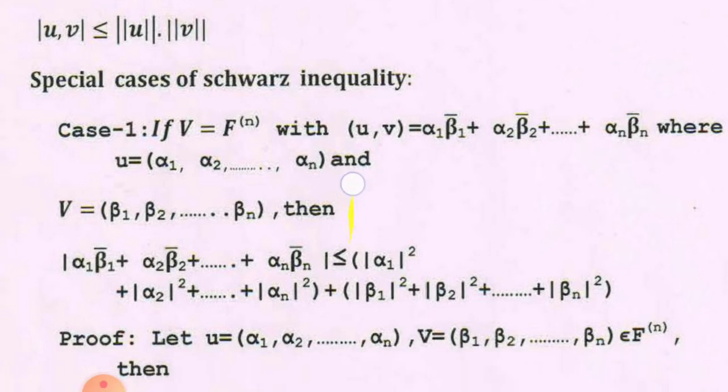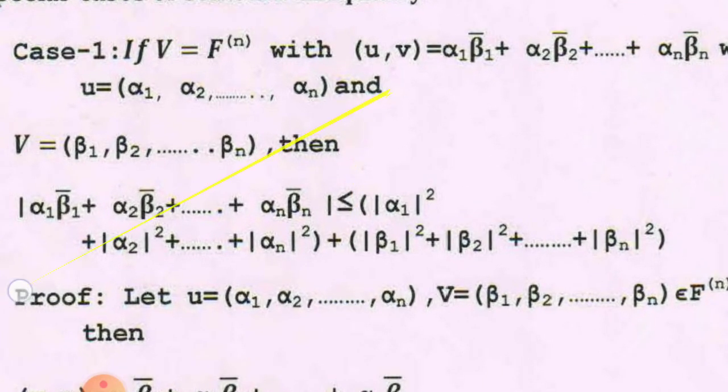Then you have to remember the result that mod of alpha 1 beta 1 bar plus alpha 2 beta 2 bar plus and so on alpha n beta n bar is less than or equal to